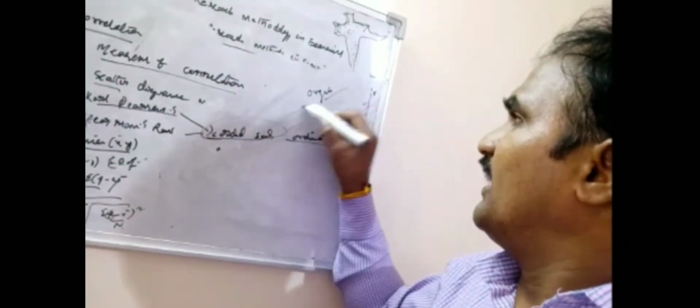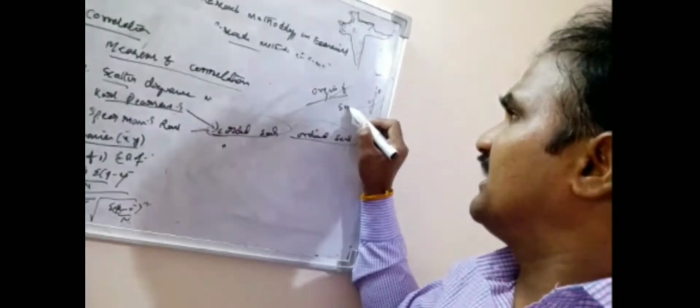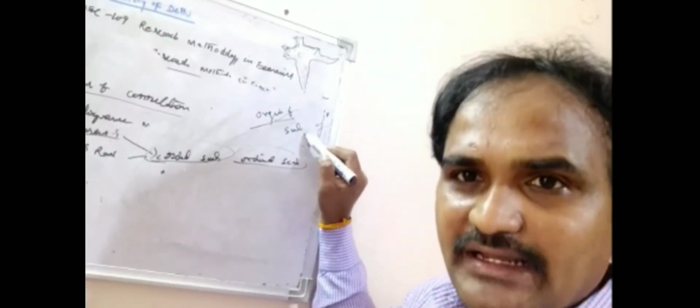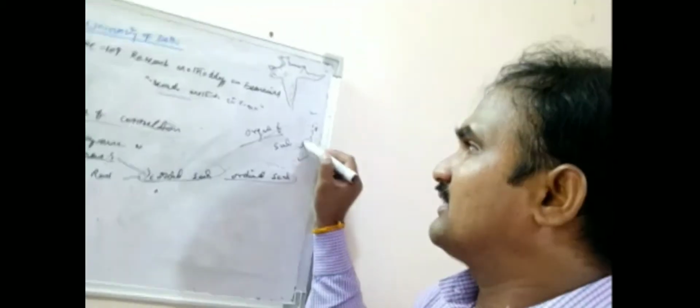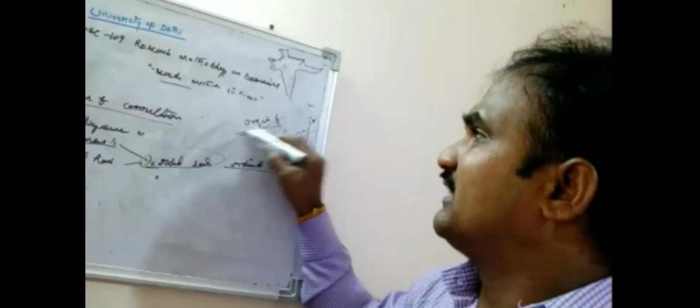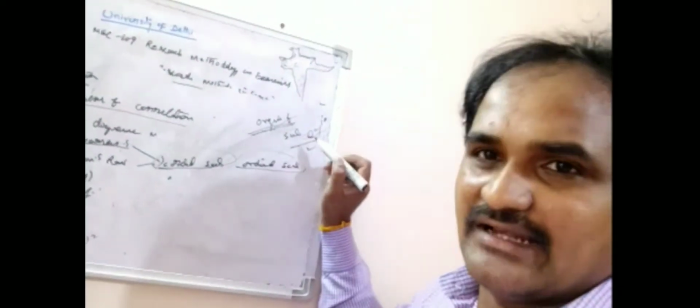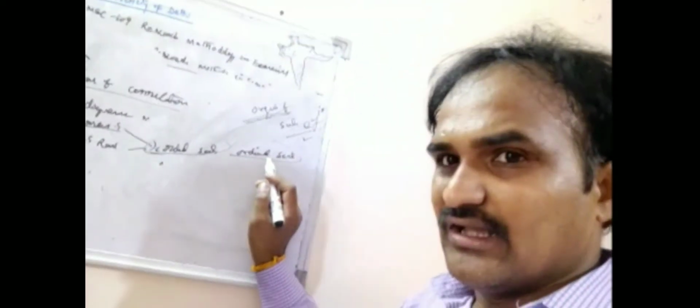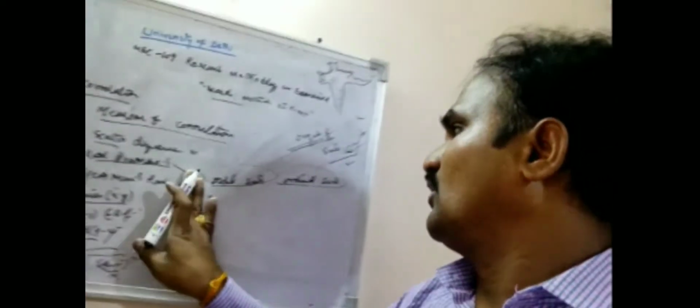Change of origin means addition and subtraction, and change of scale means multiplication and division. Karl Pearson uses both change of origin and change of scale, but Spearman uses only the ordinal scale.